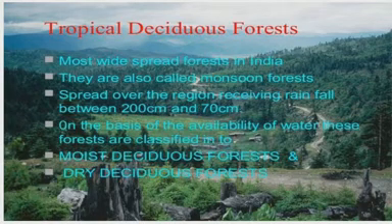Moist deciduous forest is found where the rainfall is 100 to 200 centimeter, and dry deciduous forest is found in areas receiving 70 to 100 centimeter rainfall in our country.